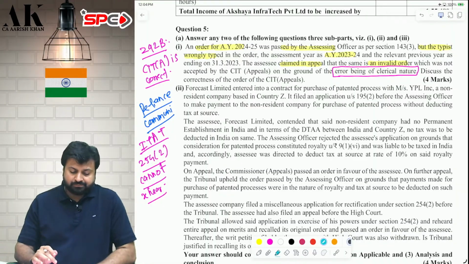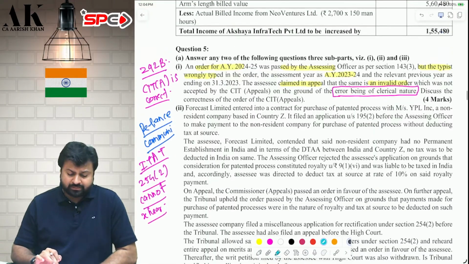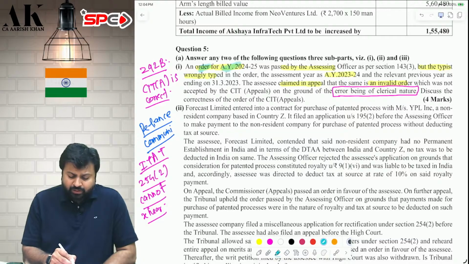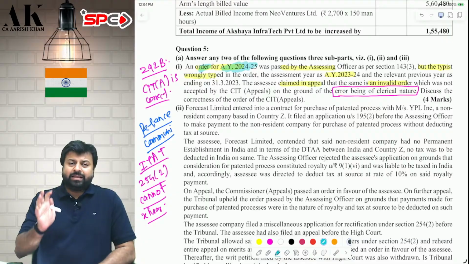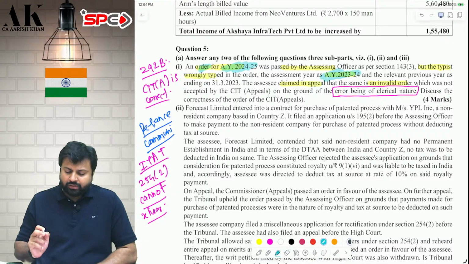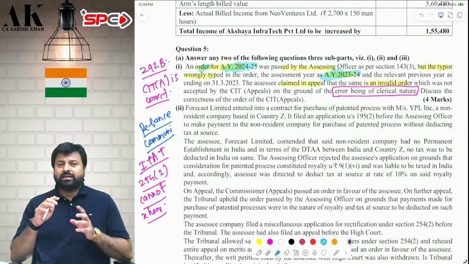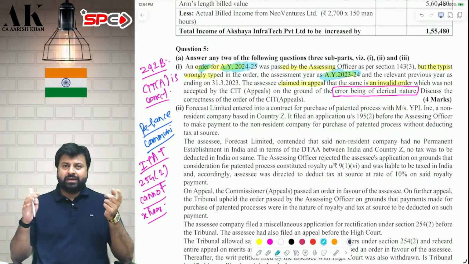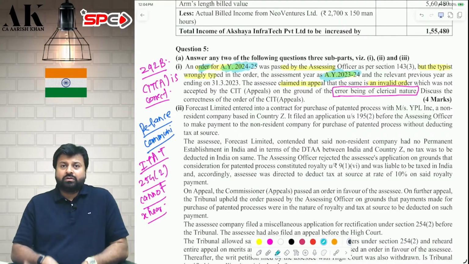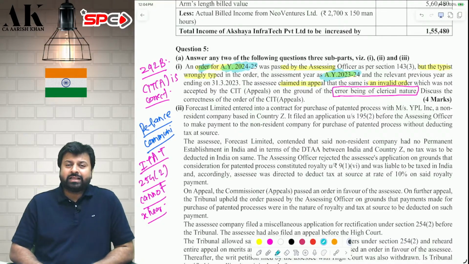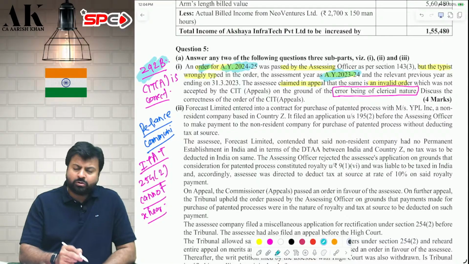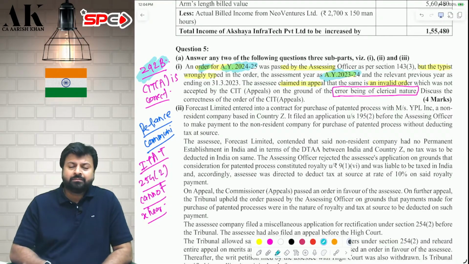Next question. Question number 5A1. The AO has passed an order for AY 2024-25, but the typist, while typing the order number, has written 2023-24. So the order is of 2024-25, but while making the order, the typist has made a clerical error. Because of this mistake, can you say that the entire order is invalid? And can you deny paying the tax liability? The answer is no. There is a section which protects the income tax department, 292B, not BB, 292B. 292BB is different.